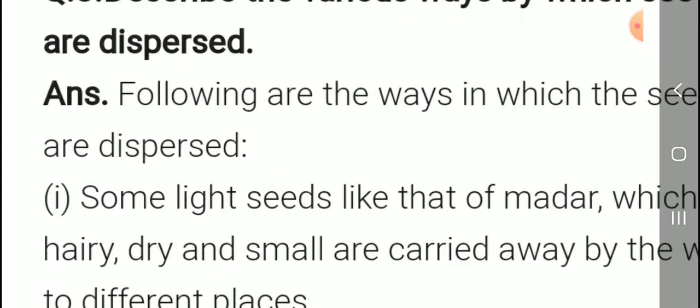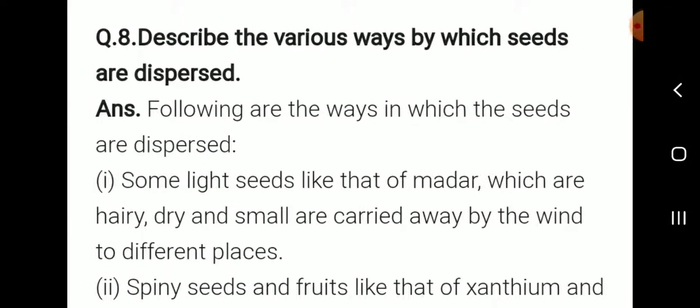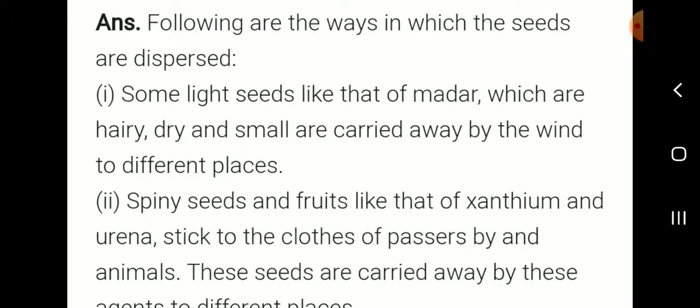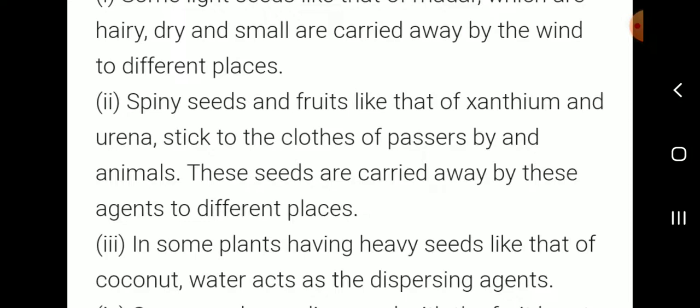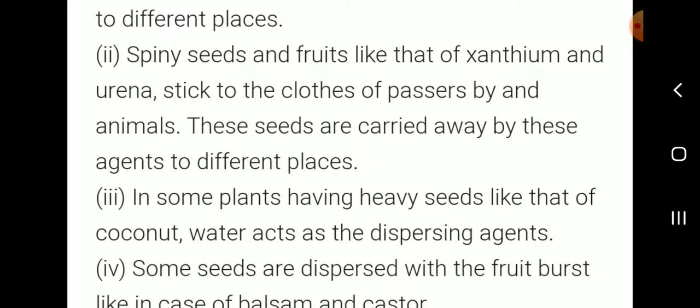Next, describe the various ways by which seeds are dispersed. Listen, some light seeds like that of madder, which are hairy, dry, and small, are carried away by the wind to different places. Next, spiny seeds and fruits like that of Xanthium and Urena stick to the clothes of passersby and animals. These seeds are carried away by these agents to different places.